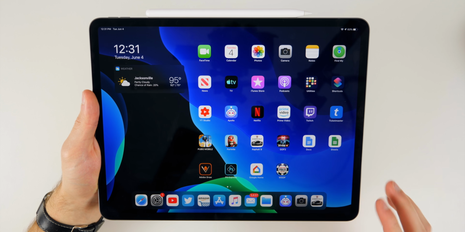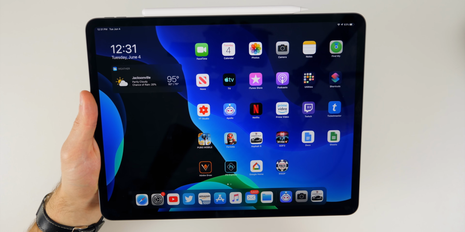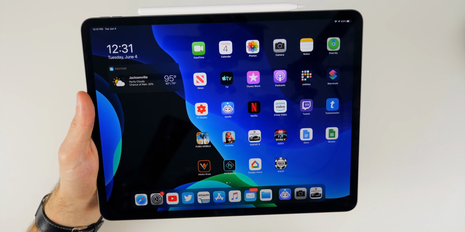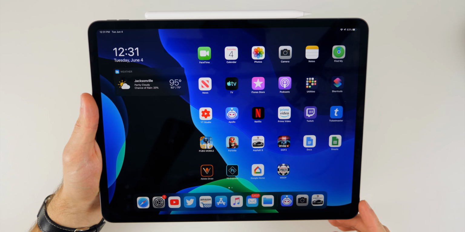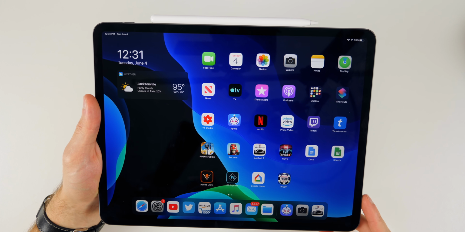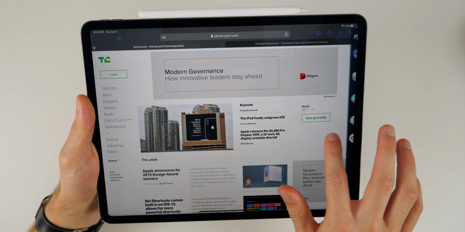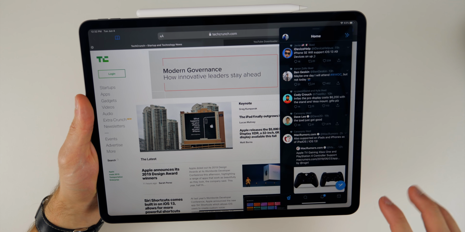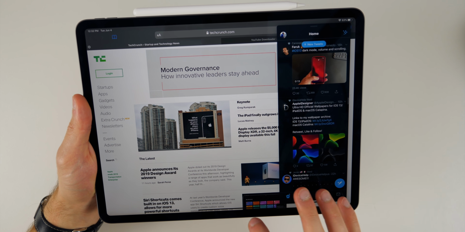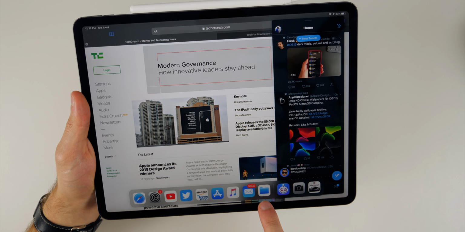So that's going to be a great feature for those of you who edit photos or videos on your iPad or iPad Pro. So now in iOS 13, we have much better multitasking than we did with iOS 12. It was good in iOS 12, but now it gets even better in iOS 13, especially with the Slide Over view. So for instance, let me just go ahead and open up Safari. And let's just swipe over here to pull up our Slide Over view, as you can see right there.